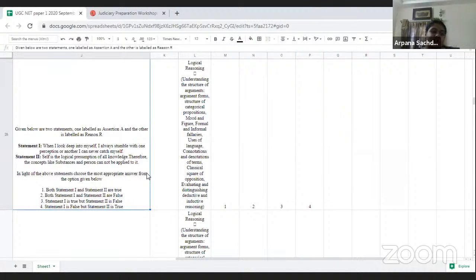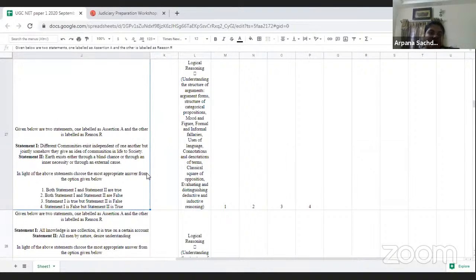Now the next question is a logical reasoning question. This is a statement and a second statement. Which statement is true, which statement is false, or both are true or both are false, and you have to analyze those and answer accordingly. So this was a logical reasoning based question, and I would mark it into an easy one.